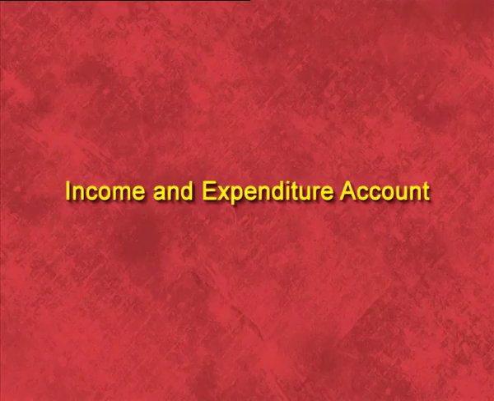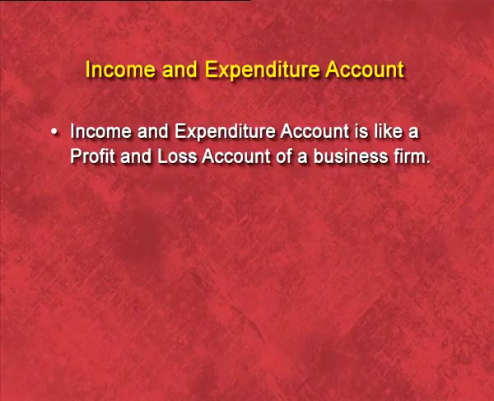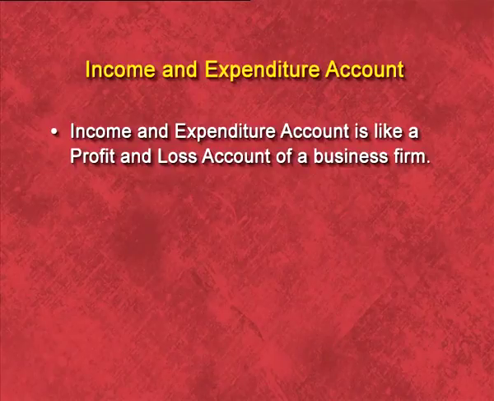The next is income and expenditure account. With the help of receipt and payment account, we have to prepare income and expenditure account. Now let us come to the meaning of income and expenditure account. Income and expenditure account is like the profit and loss account of a business firm, but an NPO prepares an income and expenditure account, not a P&L account, because it is a non-profit organization. Only profit organizations prepare profit and loss account.